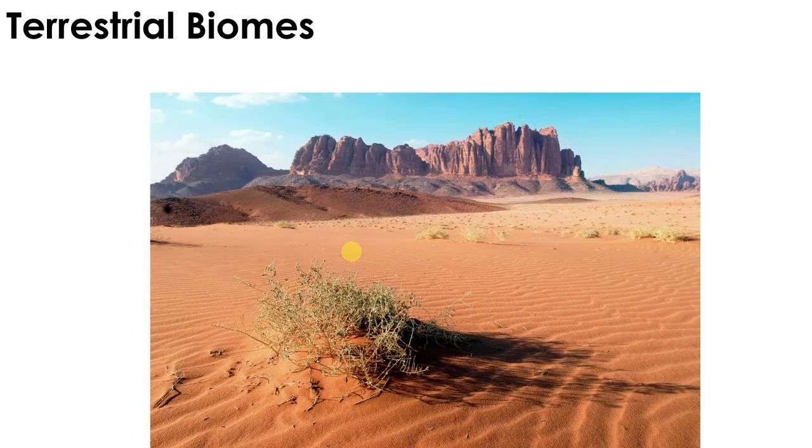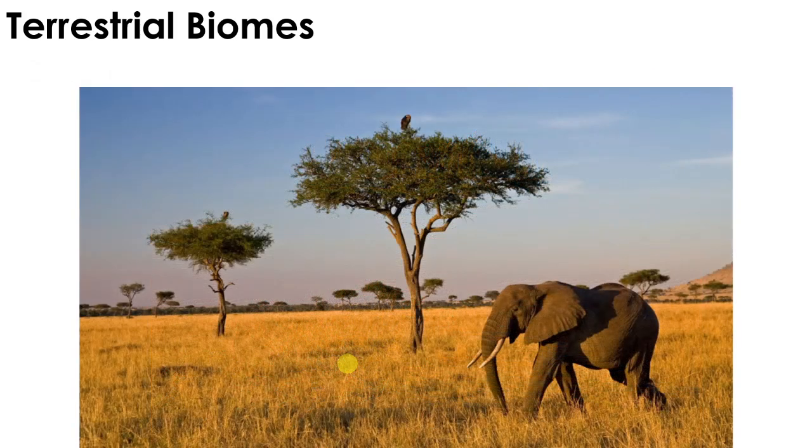How about this one? This one seems to be very dry. The same thing, only small plants can survive here. We cannot see trees here because the ground has little water. Of course, when there's little water, fewer plants can survive here. So only small plants can actually survive here. This is the desert.